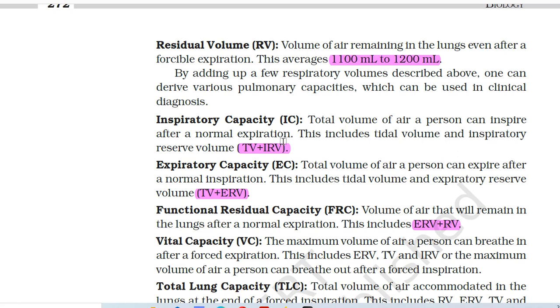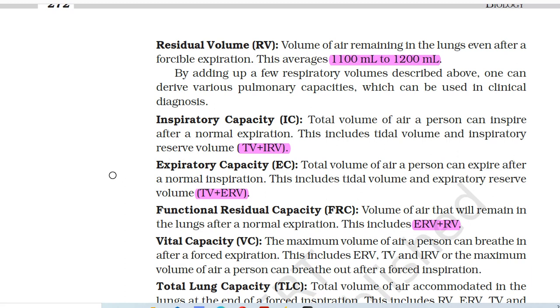By adding up a few respiratory volumes described above, one can derive various pulmonary capacities which can be used in clinical diagnosis. Inspiratory capacity: total volume of air a person can inspire after a normal expiration. This includes tidal volume and inspiratory reserve volume (TV plus IRV).